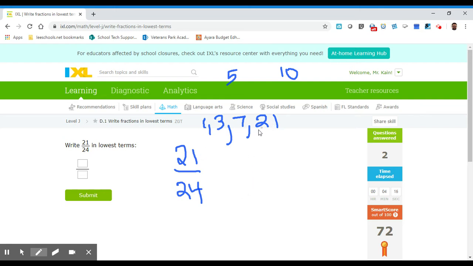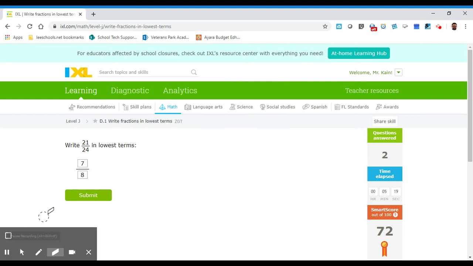Okay, so then start at the top and work down. Does 21 divide into 24? Nope. Does 7 divide into 24? Nope. Does 3 divide into 24? Yes, because 8 times 3 is 24. So this is what we call the greatest common factor, because it's the biggest same number that will divide into these two numbers. So we're going to divide by 3, divide by 3. What times 3 is 21? We know it's 7. And what times 3 is 24? We know it is 8. So your simplified fraction is 7/8.